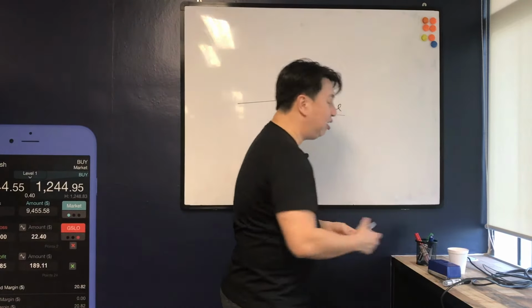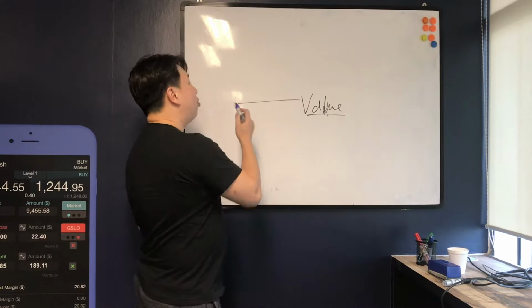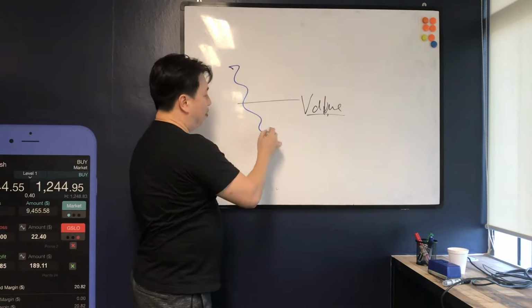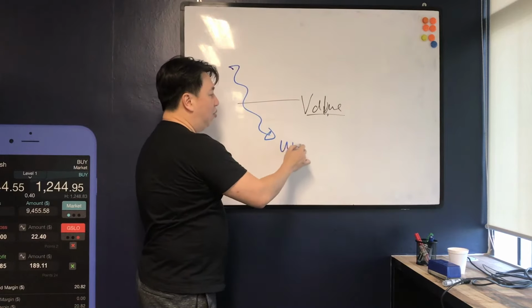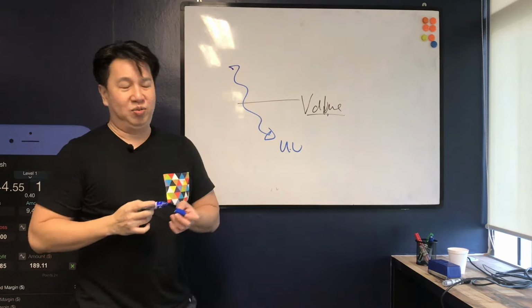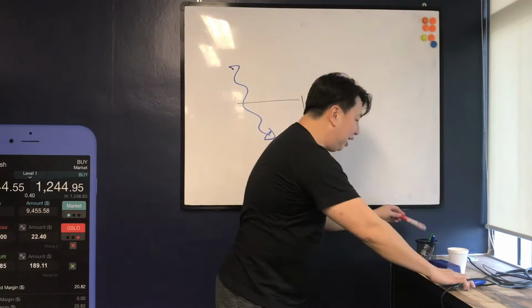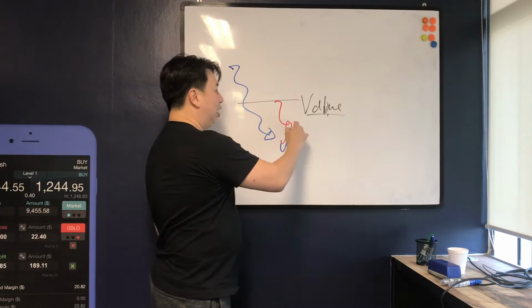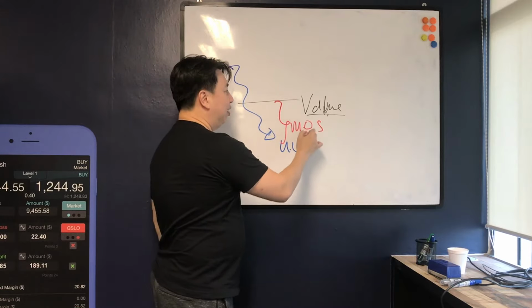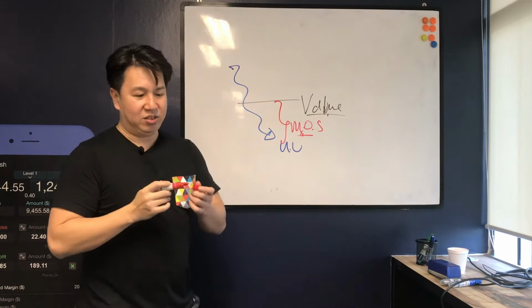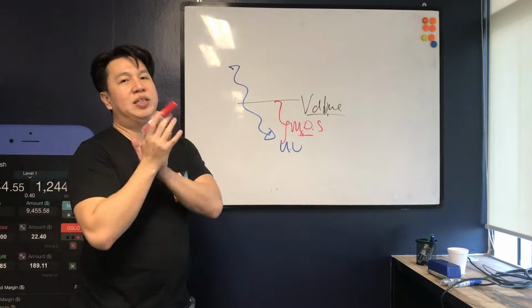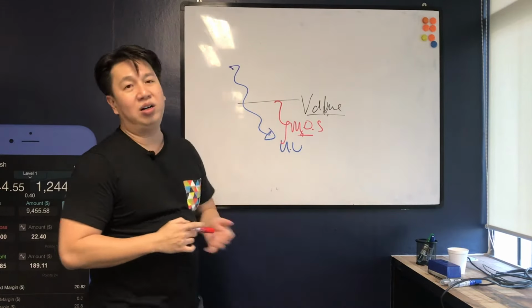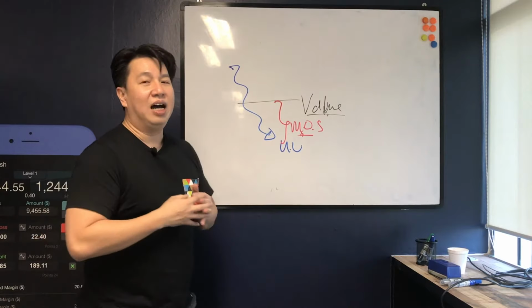The second thing we look at is the current price that it is trading at right now. Sometimes the price can drop below the value, and then it is called undervalued. Lastly, once the price is below the value, we have what we call a margin of safety. So the whole idea of value investing is basically to buy stocks that are undervalued so that you have a margin of safety.